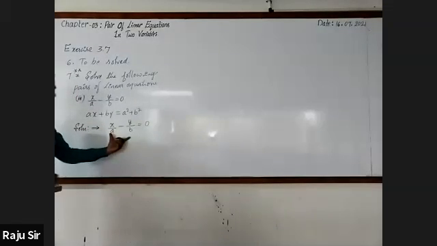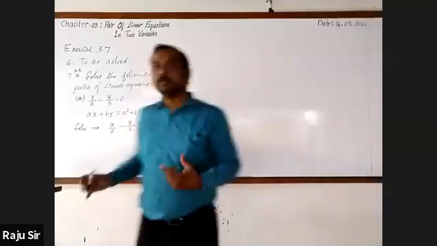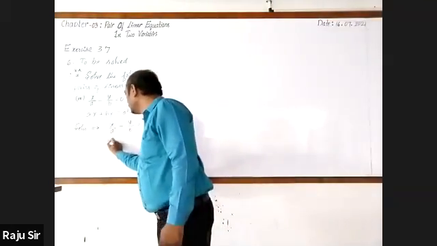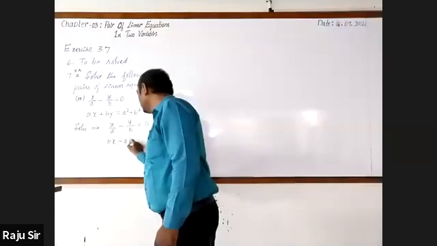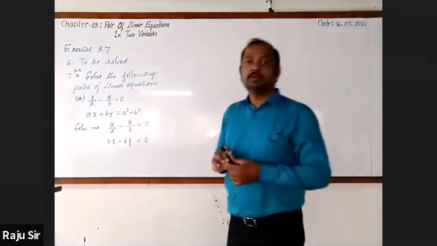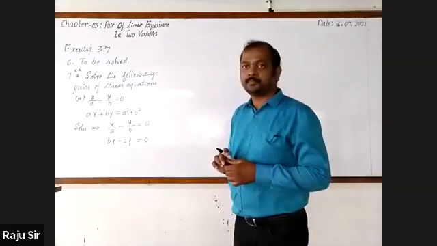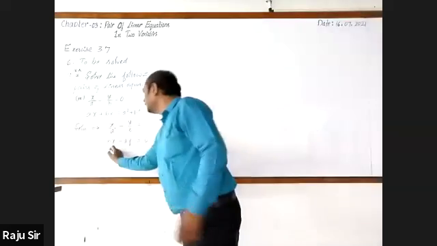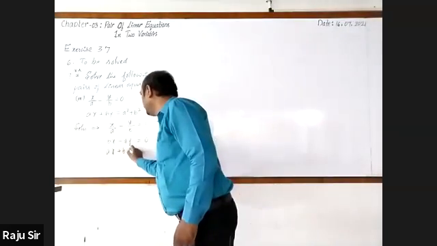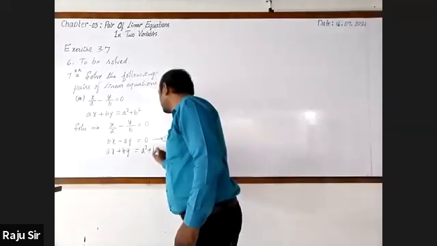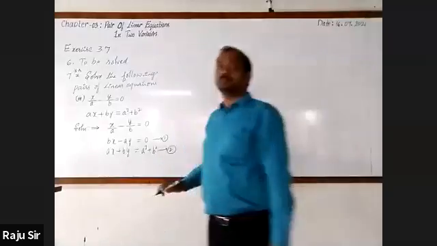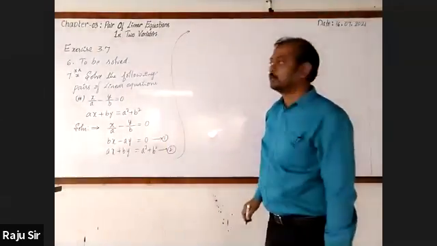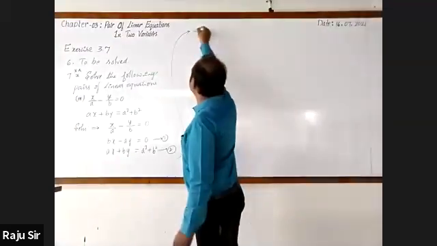LCM of the denominator is AB. Multiply AB with both the terms. It is BX minus AY, equal to 0. Do you have any doubt? No, sir. Then I call it equation 1. And next, it is AX plus BY, equal to A square plus B square. You may call it equation 2. So which method can be followed? Elimination, sir.